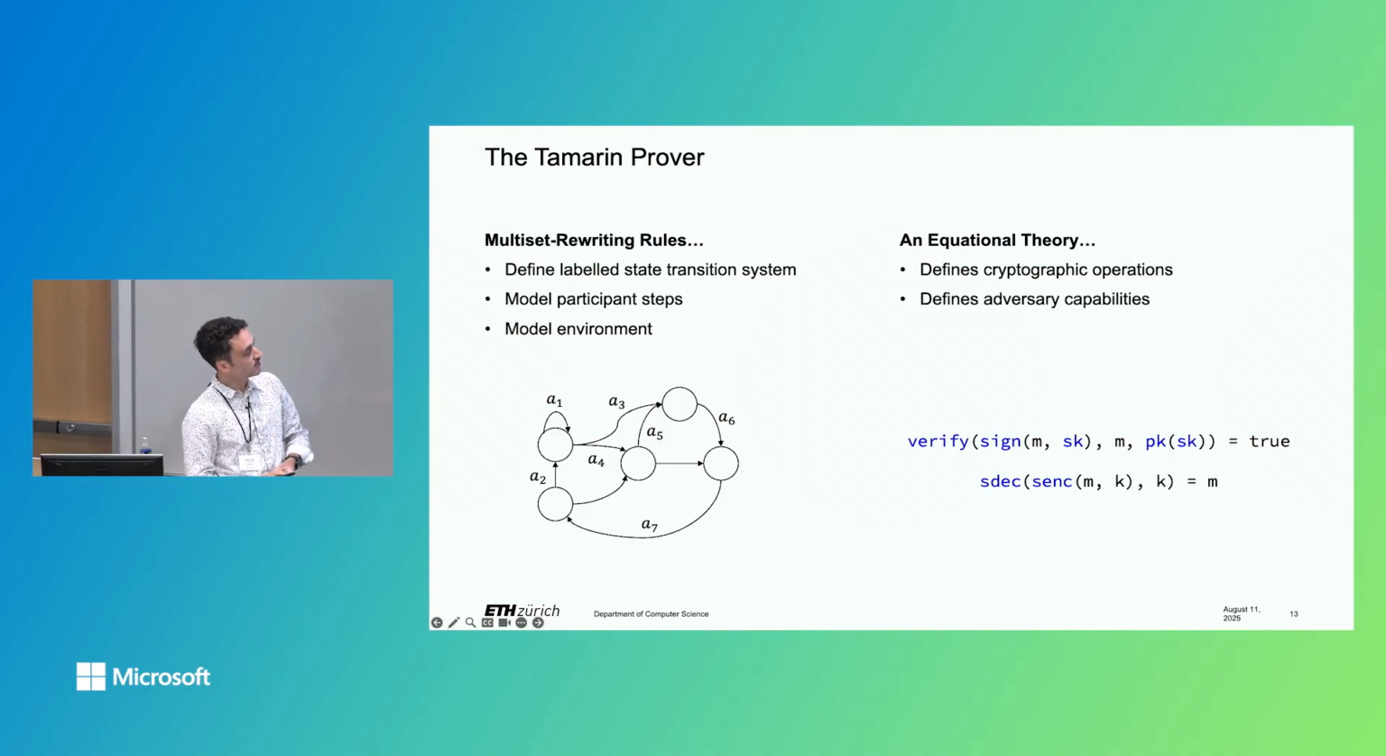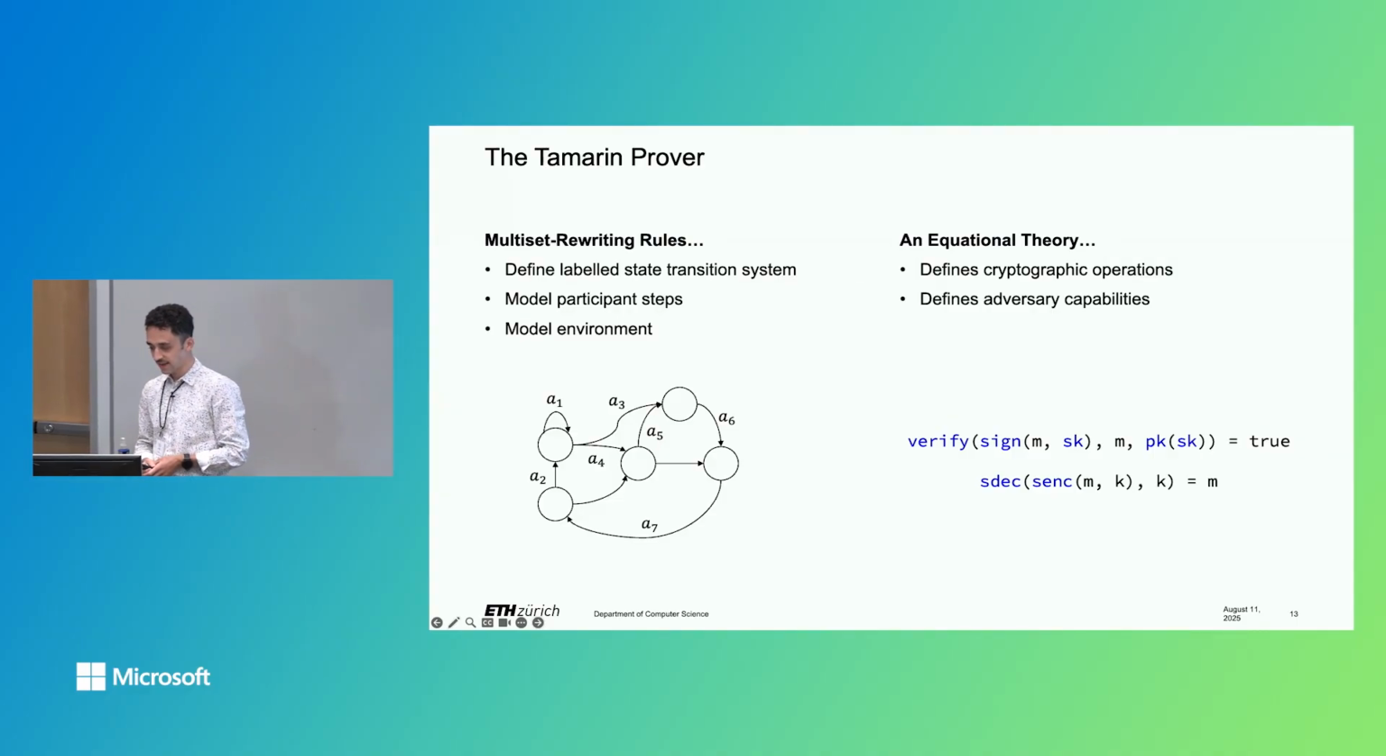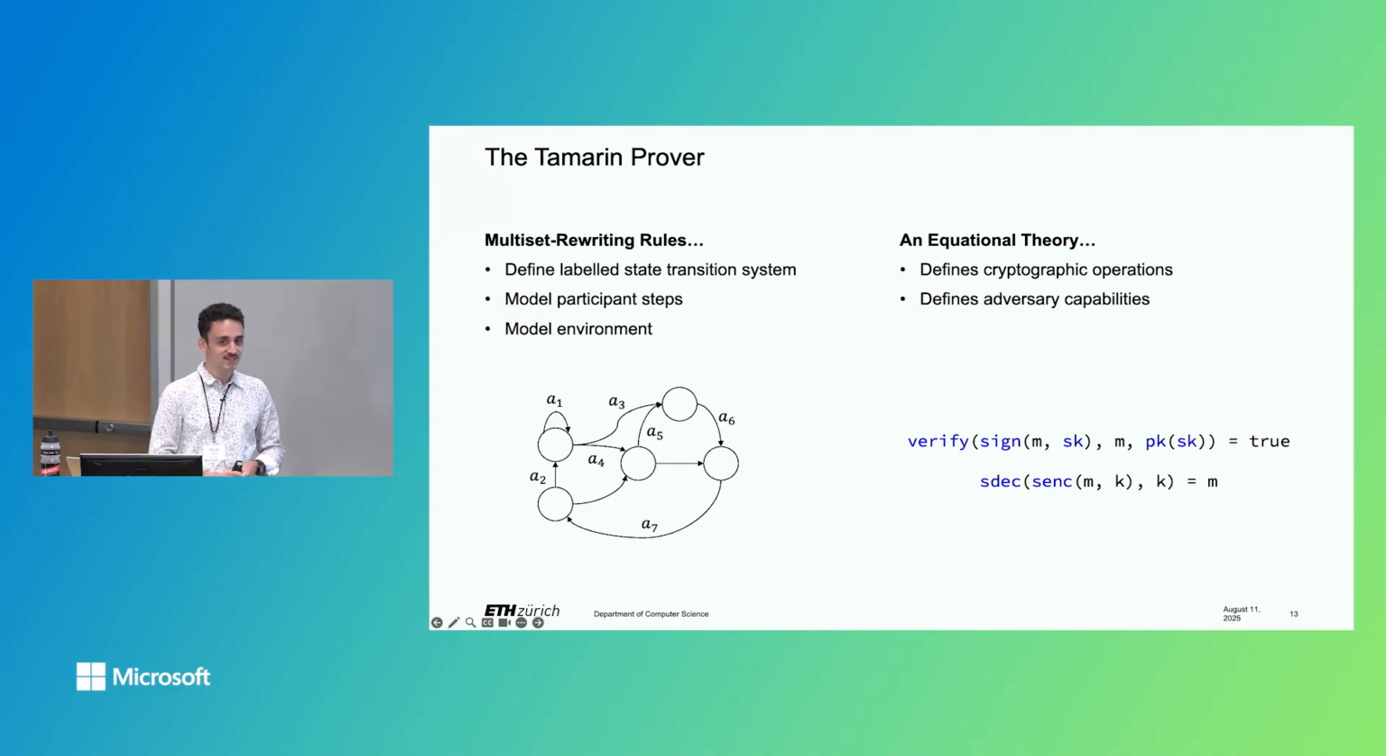At the bottom right here, you see two examples of equations, and these are the complete models of how signature verification and symmetric encryption work by default. And now you may see why we abstract cryptography to some extent.